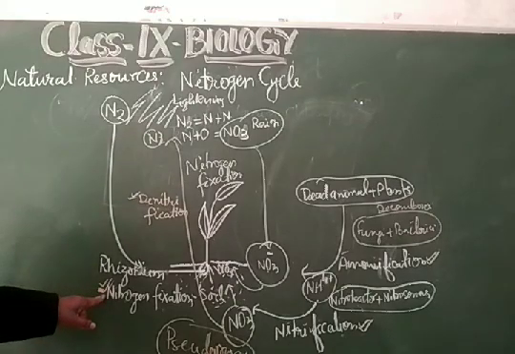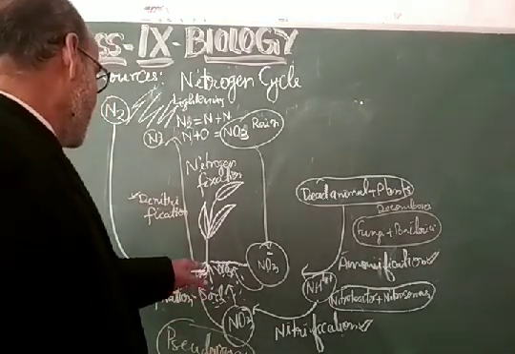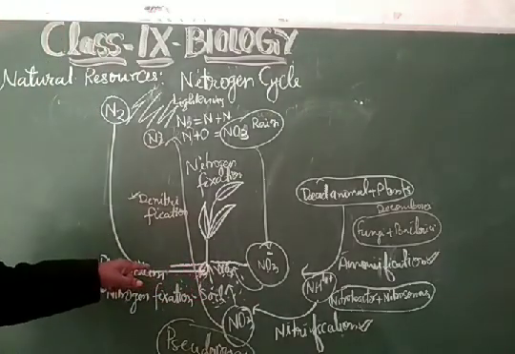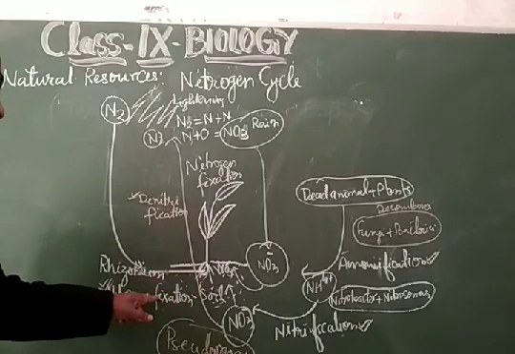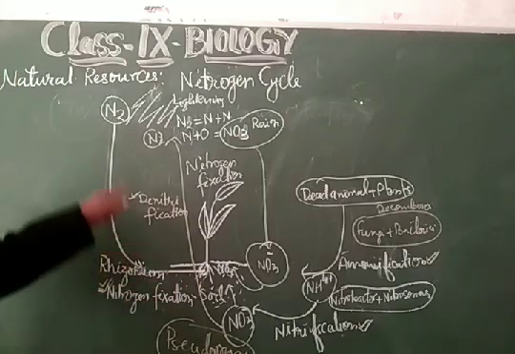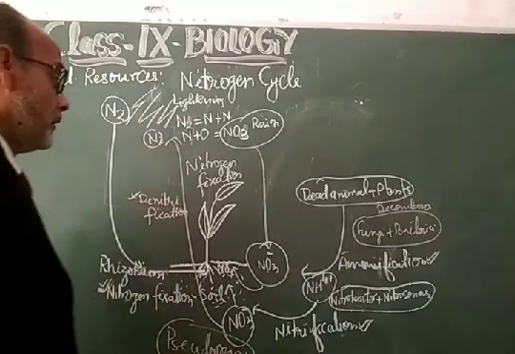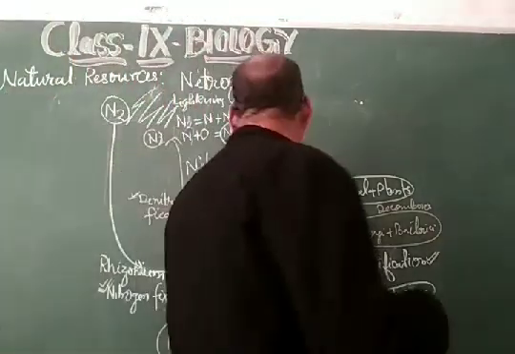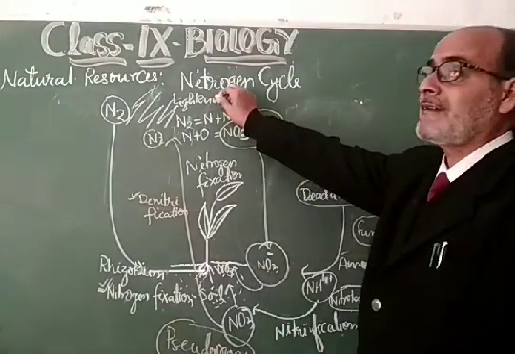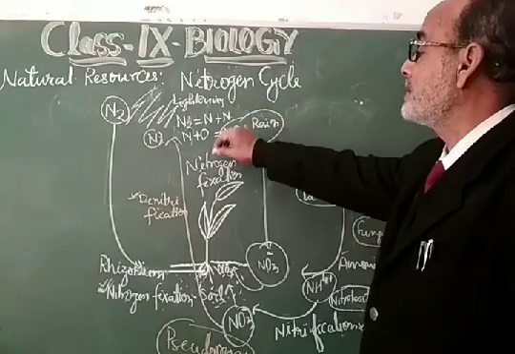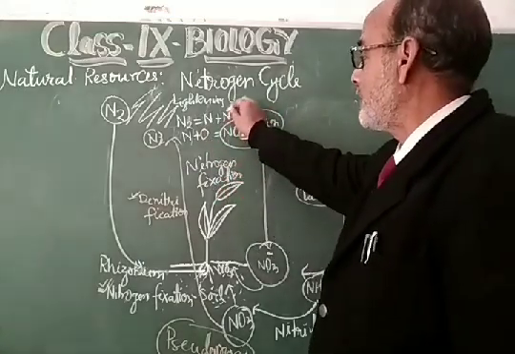The process is like nitrogen fixation, that is done by the bacteria which live inside the root nodules of several plants, dicotyledon plants, and they are responsible for fixing the atmospheric nitrogen into the soil in the form of nitrate. Dear students, there is another way of nitrogen fixation: if lightning takes place in the sky, then the nitrogen gas gets converted into the nitrogen molecule.